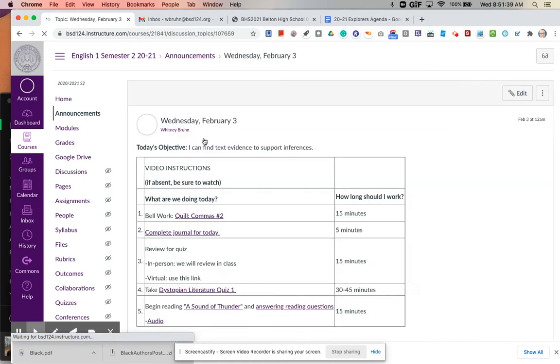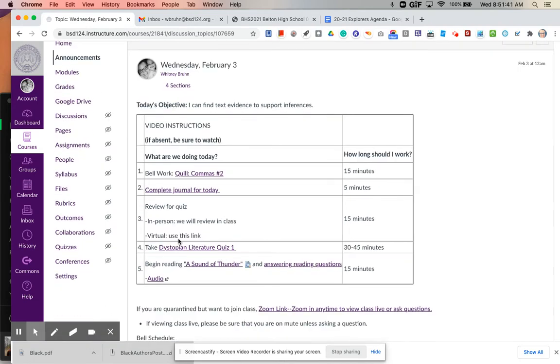Next, we're going to review for your quiz. I will have a link here that will be published that will take you to a Kahoot that you can go through and review. It's very similar to what's on the quiz, so if you pay attention to the Kahoot, you should do well on the quiz. Also remember that all of that vocab is on there, and there are some vocab questions on the review as well. Then you'll go ahead and take our quiz.